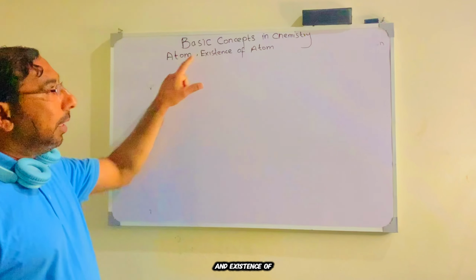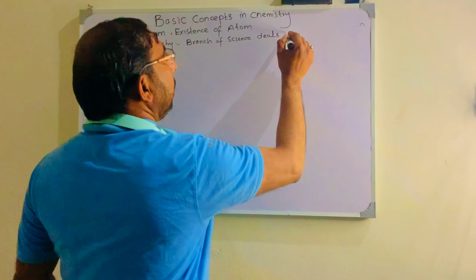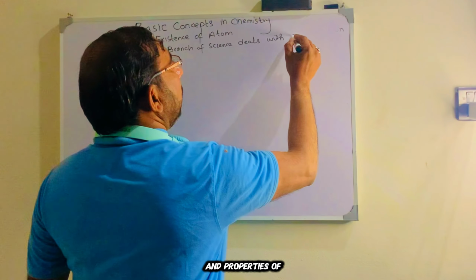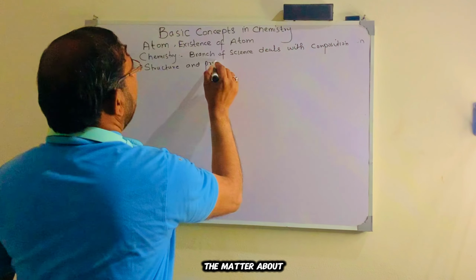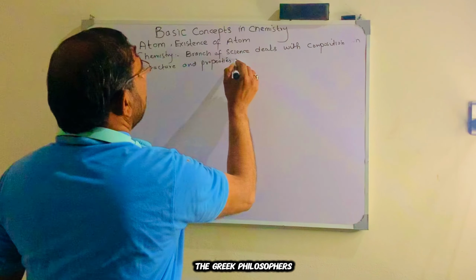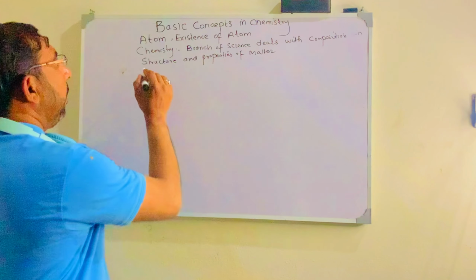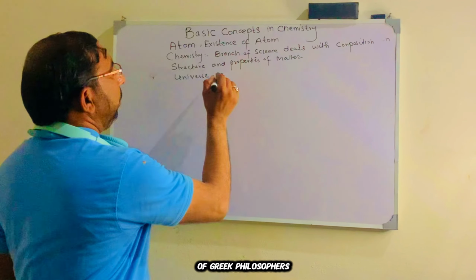Chemistry is basically a branch of science that deals with the composition of matter, structure of matter, and properties of matter. Composition, structure, and properties of matter. About matter, the Greek philosophers thought that the whole universe is composed of matter. That was the first concept about the composition of the universe of Greek philosophers.